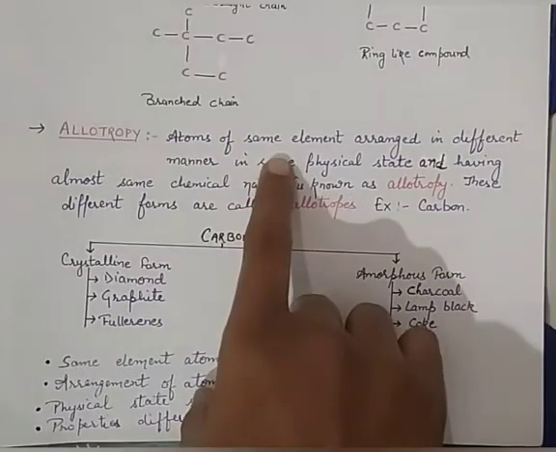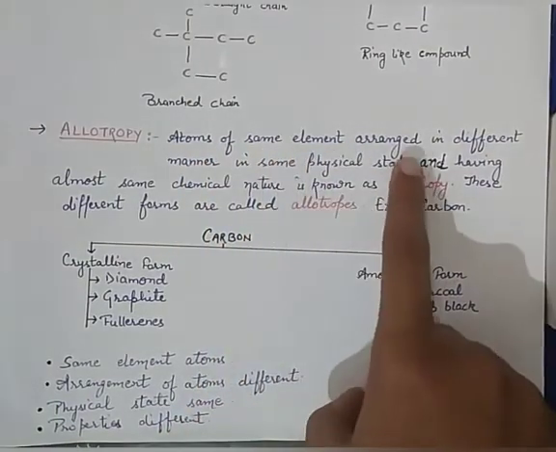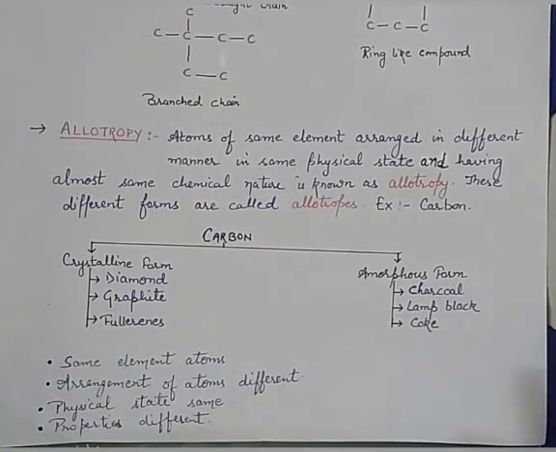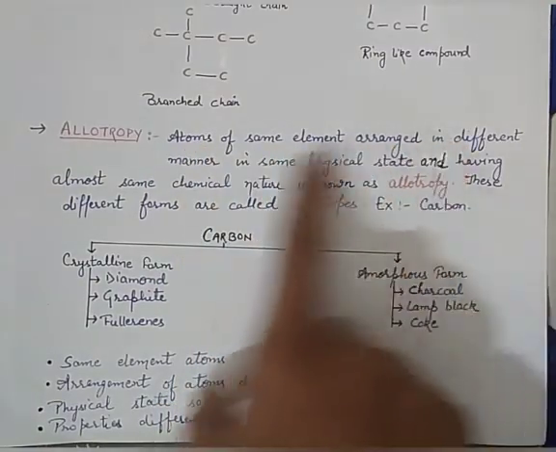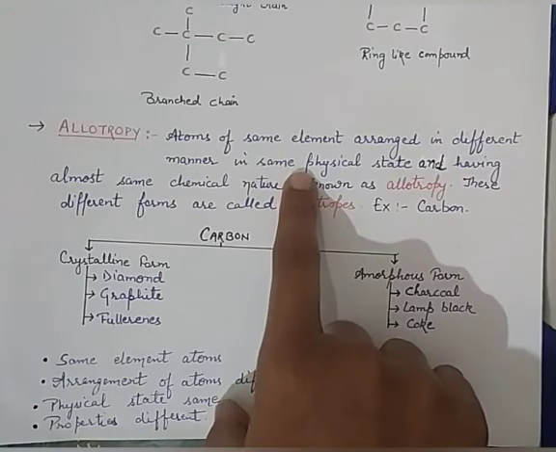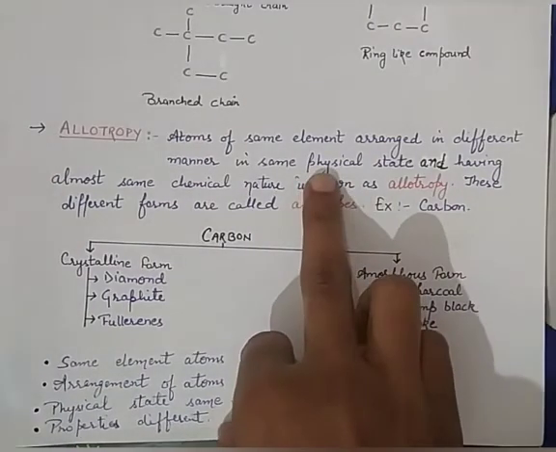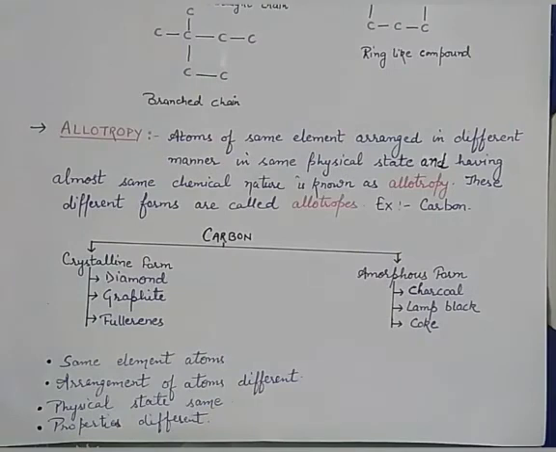So the same element means carbon, atoms of carbon arranged in different manner, and having the same physical state. Physical state means solid, liquid and gas. So they have the same physical state and almost the same chemical nature, that is known as allotropy.